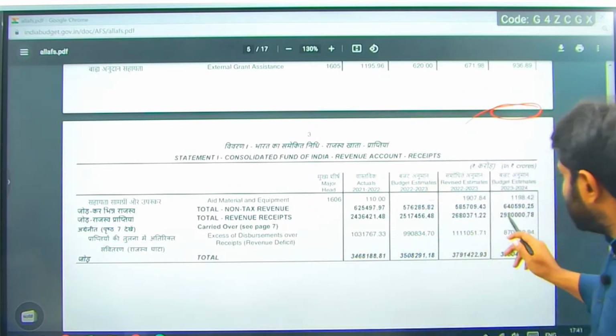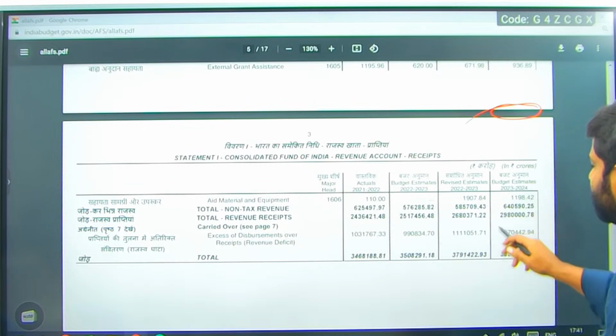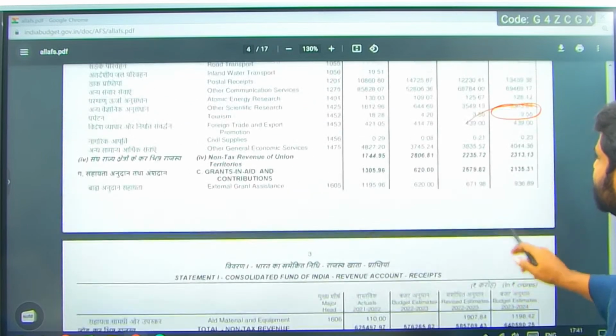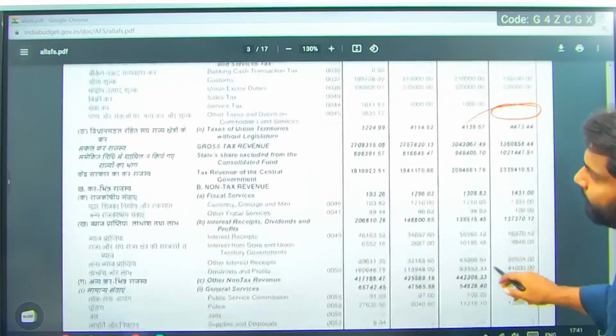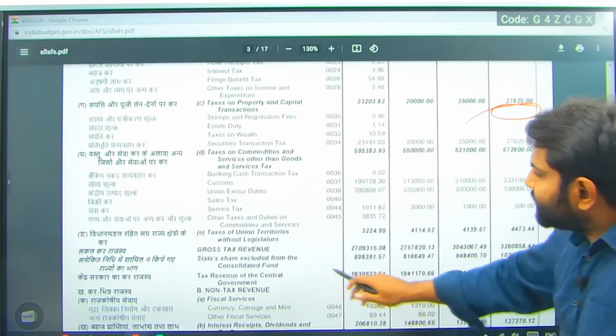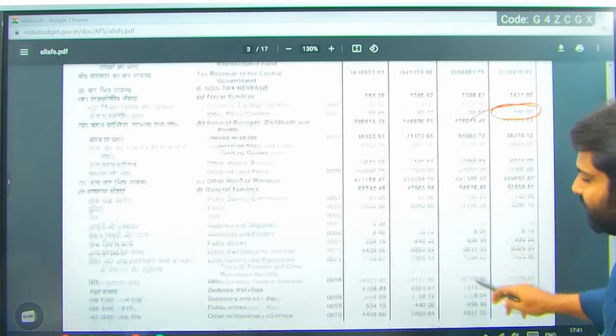So in revenue receipts, tax revenue and non-tax revenue, tax revenue is more than non-tax revenue. So non-tax revenue is around 6,40,000, right? And whereas when you see the total tax revenue, gross tax revenue, if you can see 33,60,858.